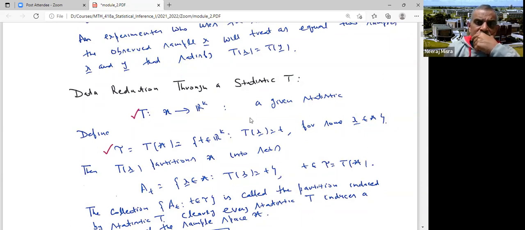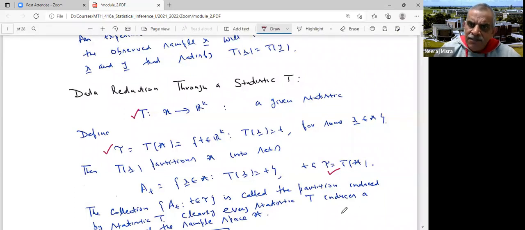Now note that T forms a partition of chi into sets. What is A_t? I look at the various values which T can assume. T assumes values in capital tau, and I look at what are those x's which go to this t. I put all of them into the set A_t. So for different values of t, I have different sets of x which go to the same t, and I denote that by A_t. Then I vary t over the whole range of values of T. So in that sense, this forms a partition.